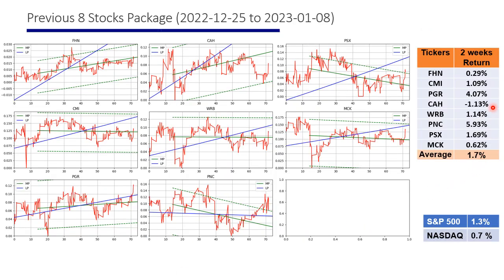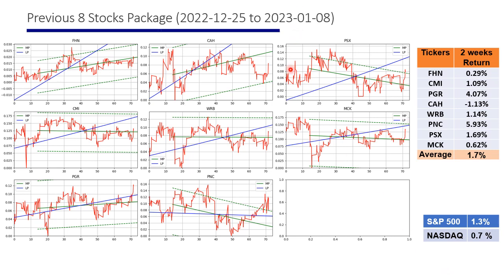And these are the returns of the 8 stocks strategy. Again, here you can see the price changes during the last 74 days, normalized price changes. As you see, the returns of this package are changing between 5%, close to 6%, and -1%. And the average of this package is 1.7%, which is slightly better than the 5 stocks strategy and also the market.